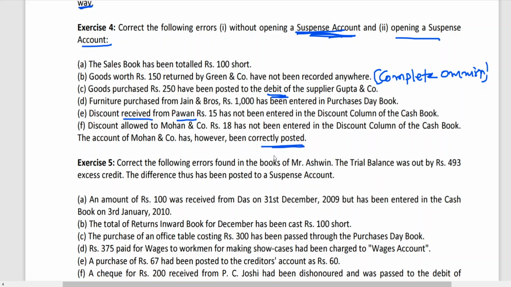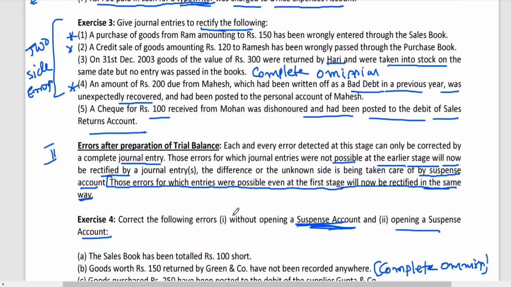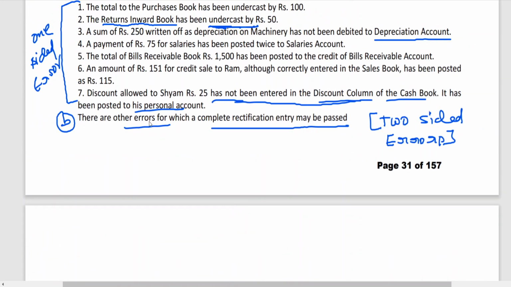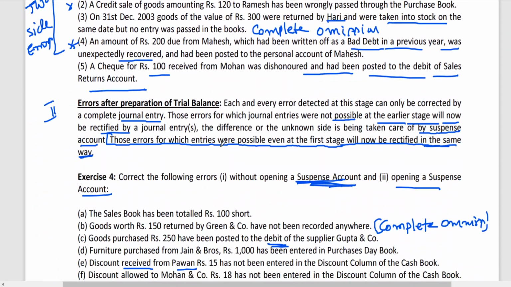Now this transaction can be compared with this one. Discount allowed to Sham has not been entered in the discount column of the cash book. It has been posted to his personal account. The same thing. Now the same transaction is very simple.